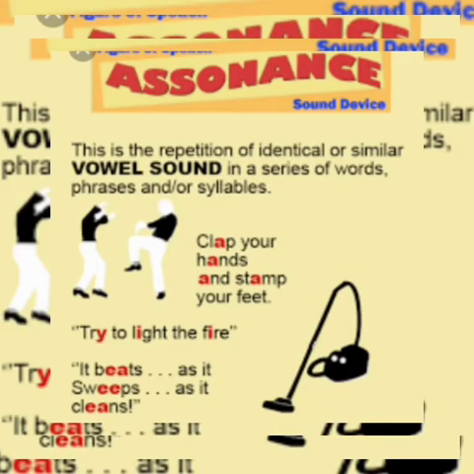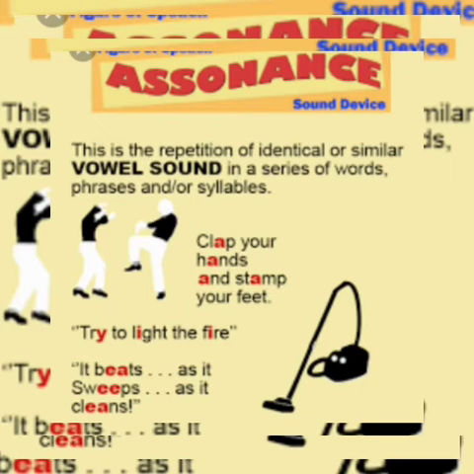Now let us learn assonance. Assonance is just the opposite of alliteration. Alliteration is the repetition of consonant sounds, whereas assonance is nothing but the repetition of vowel sounds in between the consonants. Example, clap your hands and stamp your feet. So A, that is the vowel sound, is repeated in between the consonants. So that is called as assonance.